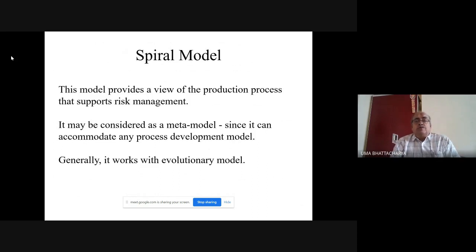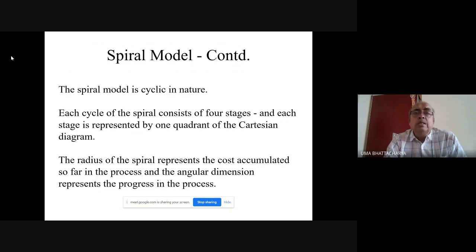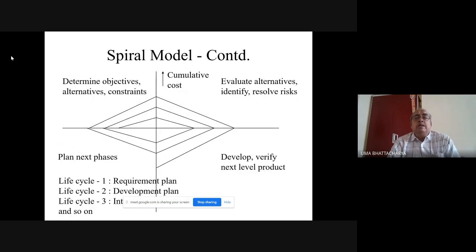Then we have also introduced a spiral model. Again, this is the de facto standard in today's software world. And we have also noted that spiral model to some extent is some kind of a meta model, in the sense that in its different phases, it may use other models as well.